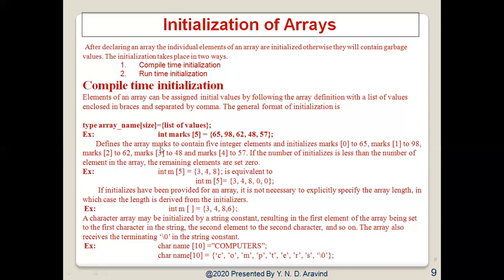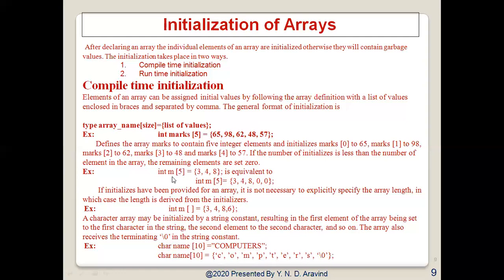So here we can see the first example, int marks of 5 is equal to 65, 98, 62, 48, 57. So here the size of marks is 5, and here we have 5 different elements. What does this define? It defines that the array marks contains 5 integer elements and initializes marks of 0 to 65, marks of 1 to 98, marks of 2 to 62, marks of 3 to 48, and marks of 4 to 57. If the number of initializers is less than the number of elements in the array, then the remaining elements are set to 0.